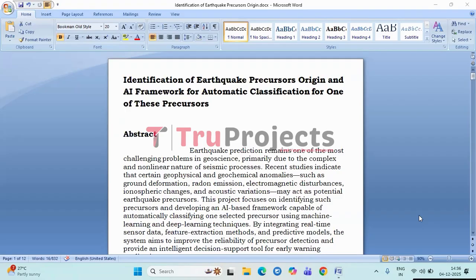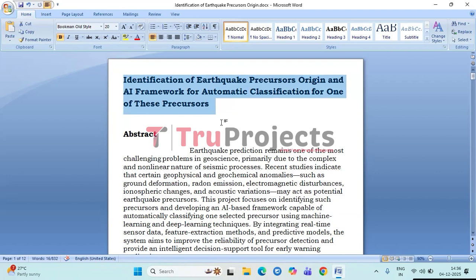breakthrough projects. In this video, we are going to explain the project entitled Identification of Earthquake Precursors, Origin, and AI Framework for Automatic Classification for one of these precursors. So before getting into the video, let me give you a brief description about the project.